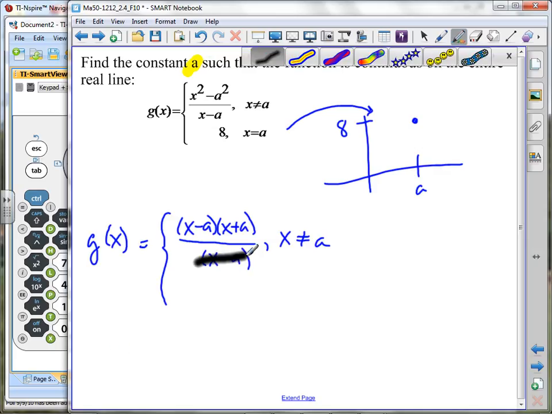We have the X minus A's that cancel. And now this piece is simply X plus A. Nice little polynomial function. Continuous everywhere.